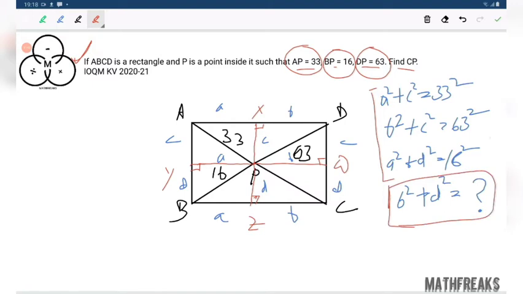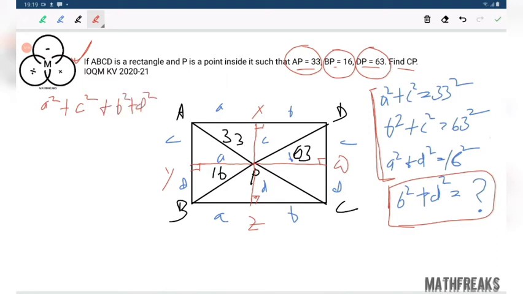How are we going to use them? If we just add the three equations, we have A square plus C square plus B square plus D square.